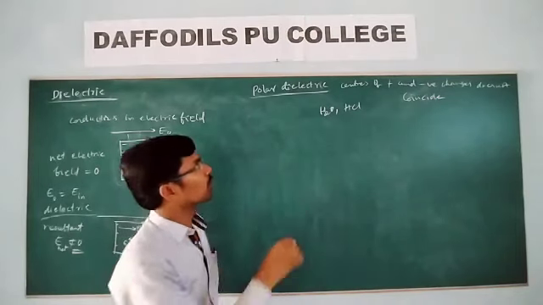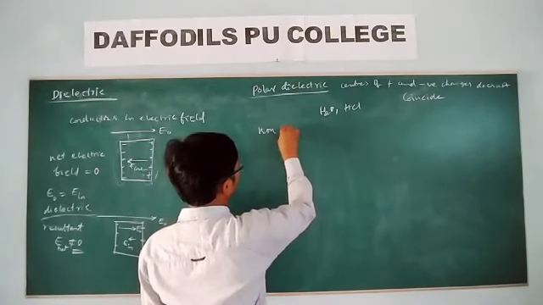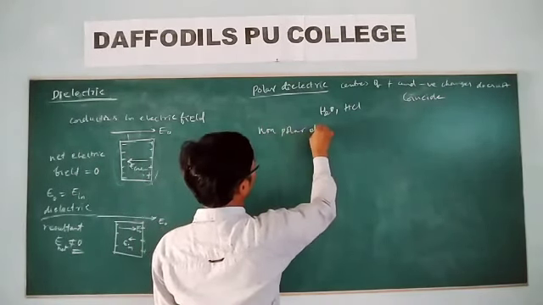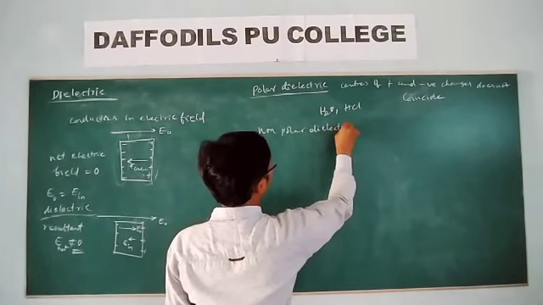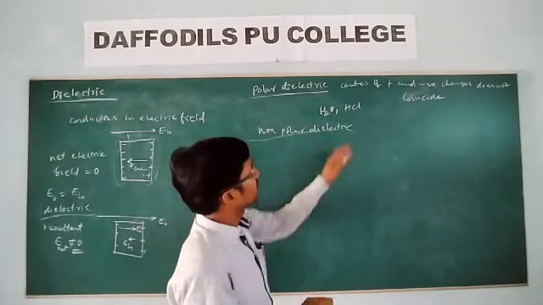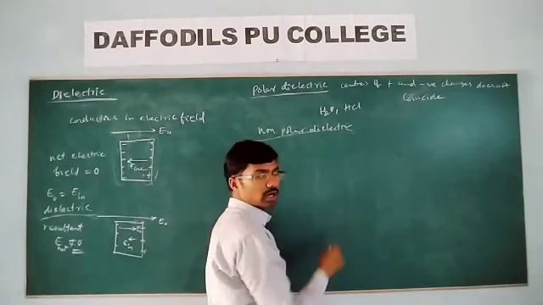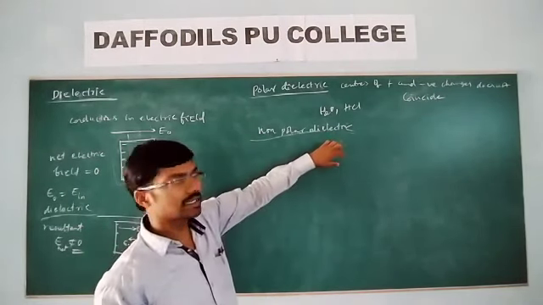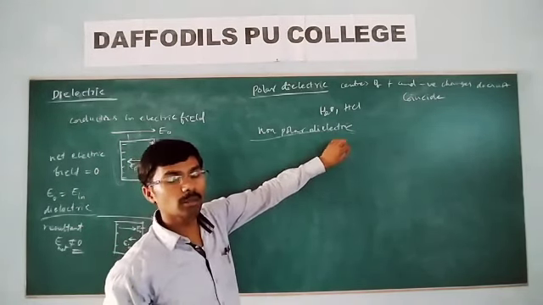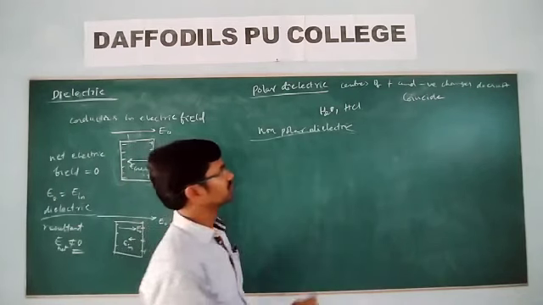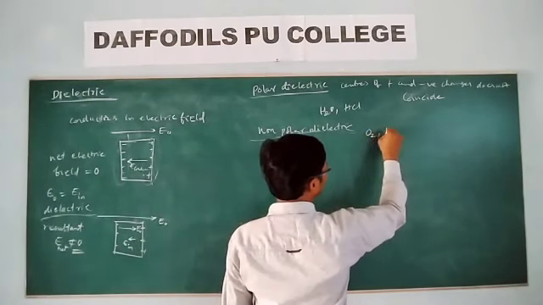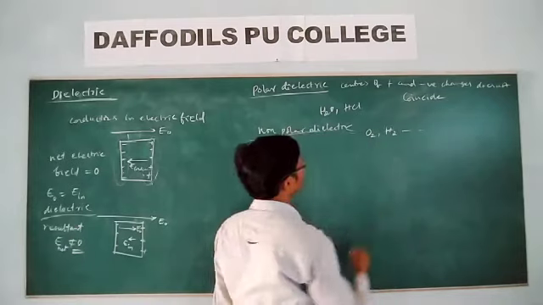Whereas a non-polar dielectric is a dielectric whose molecules are non-polar, like O2, H2, CO2 and so on.